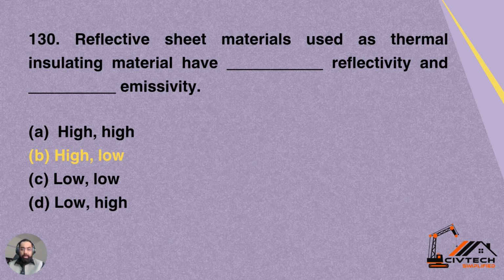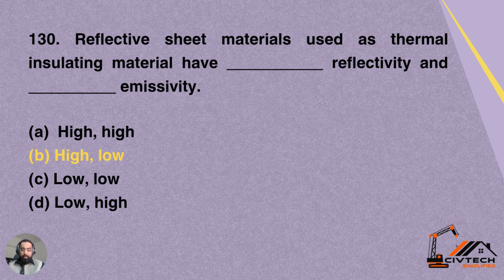130. The reflective sheet material used as thermal insulating material have dash reflectivity and dash emissivity. So reflective sheet materials used as thermal insulating material have dash reflectivity and dash emissivity.